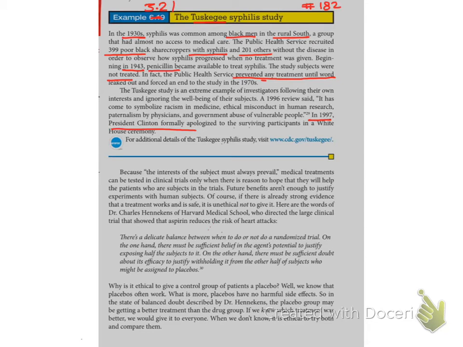All right, so let's move to another part. Because the interest of the subject must always prevail, as we talked about on the last page, we should always know what their wish is. There could be a scenario where we are doing a clinical trial and have reason to think it could be successful, but the future benefits should not weigh heavier than the current health of the subjects.